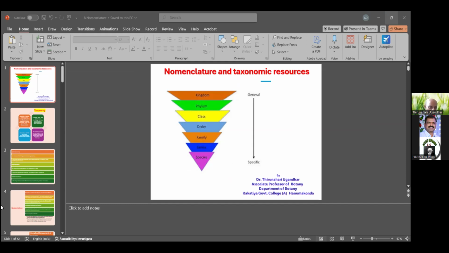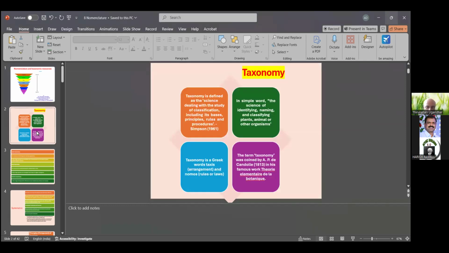Nomenclature is giving the binomial name to a plant. Taxonomy is defined as the science dealing with the study of classification, nomenclature, and identification, based on principles, rules, and procedures, as defined by Simpson in 1961.